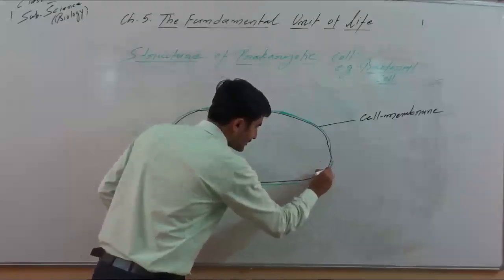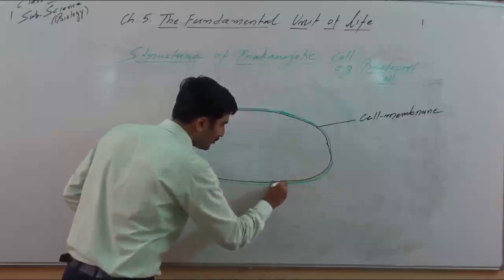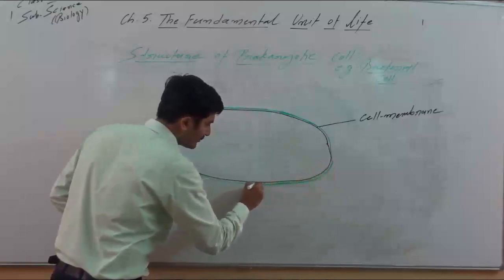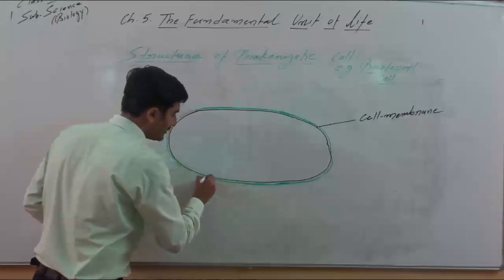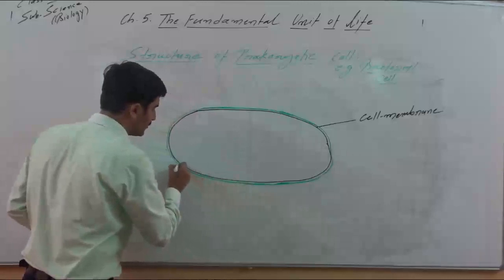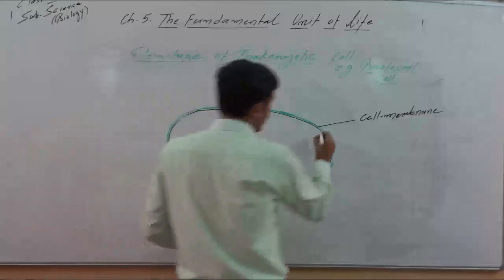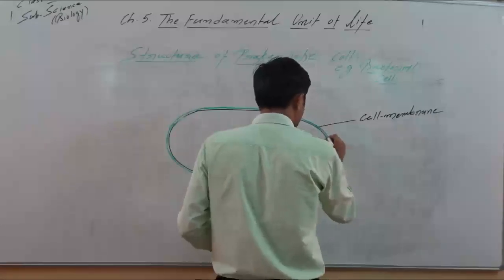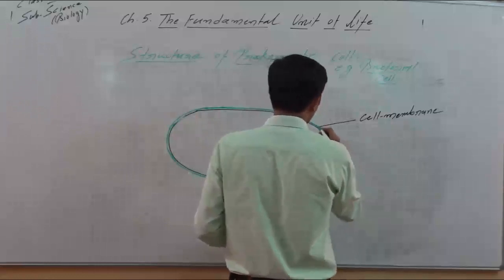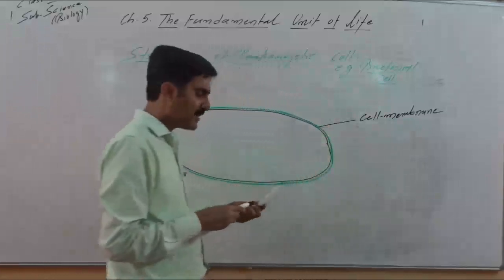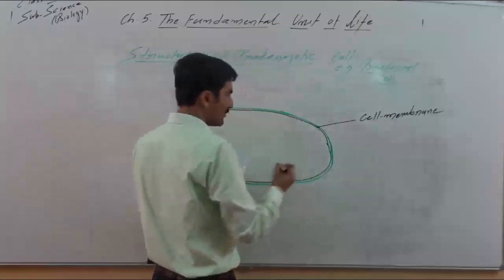Mucopeptide is protein and carbohydrate. The muco word stands for the carbohydrate, and the other chemical is the protein. So this is made up of mucopeptide. Please remember, this layer is called the cell wall. The cell wall is always outer to the plasma membrane. Remember, the cell wall is always outer to the plasma membrane.